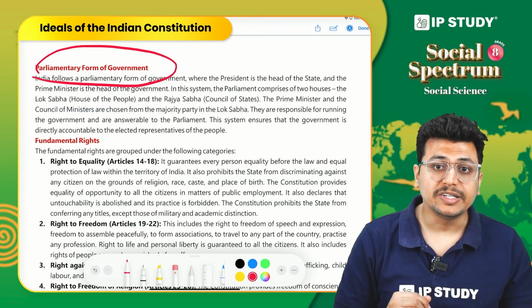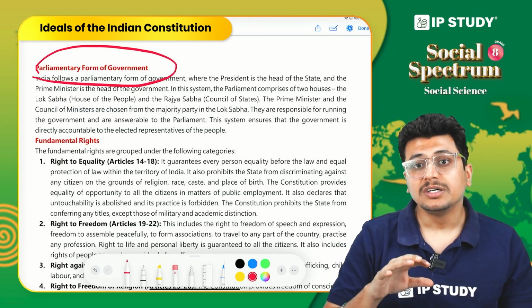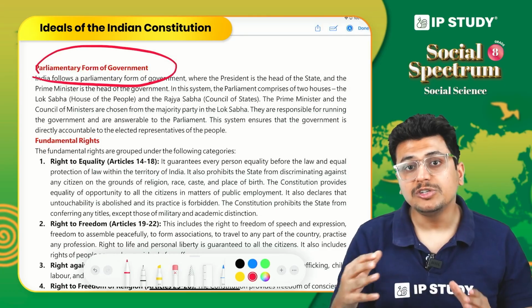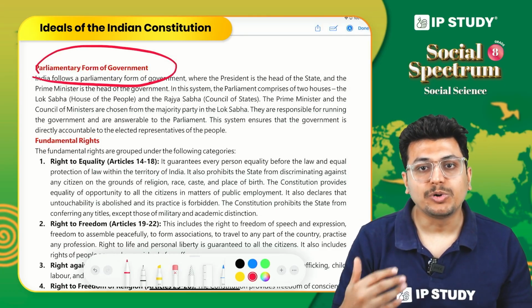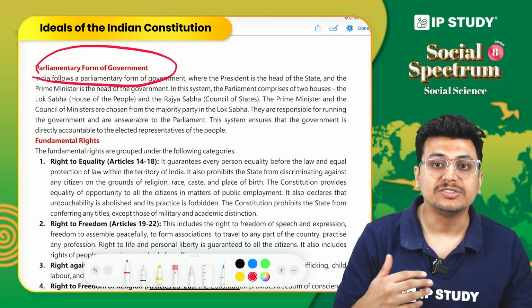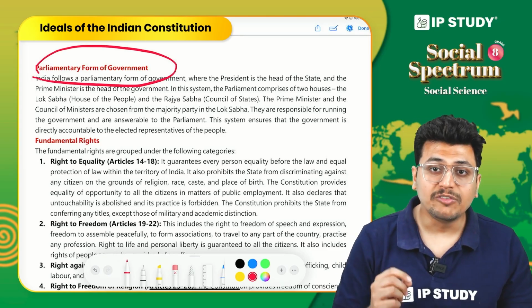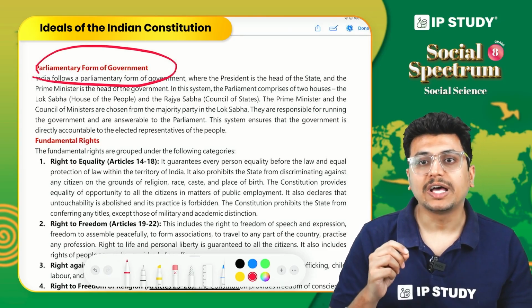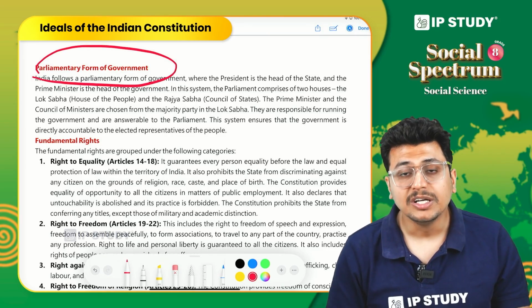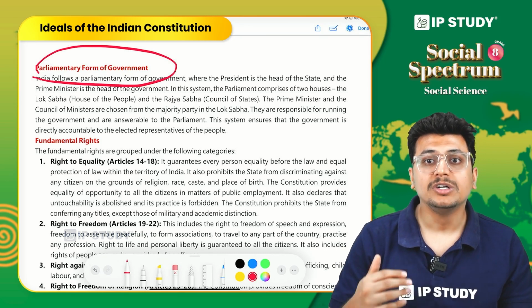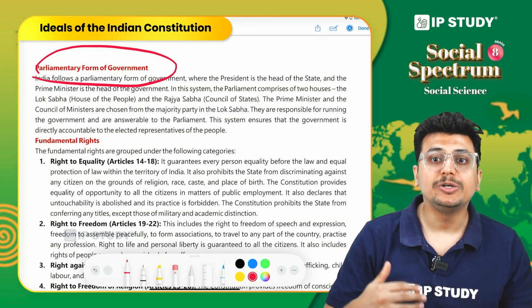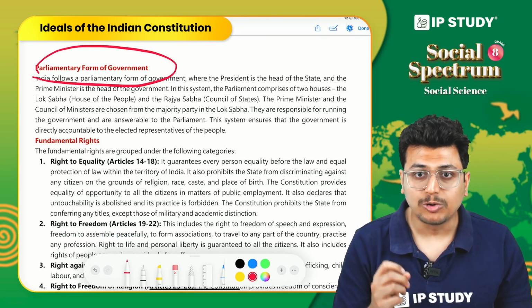But in our country, it is the Prime Minister and the Council of Ministers who actually take the important decisions and run the government. So our country decided on having a parliamentary democracy because they felt it is more answerable, more accountable to the needs of people.